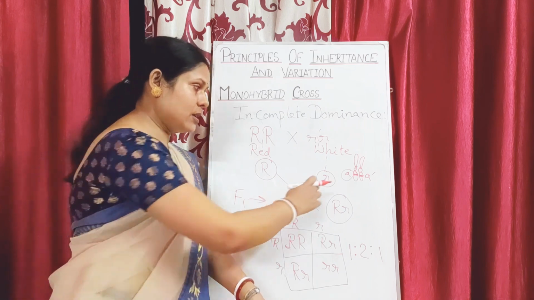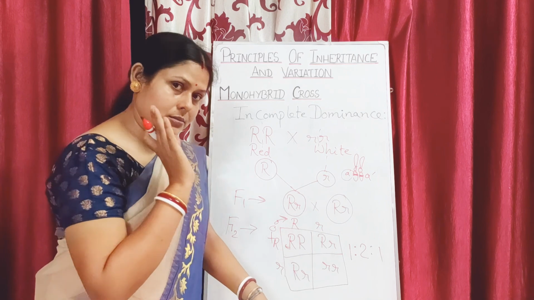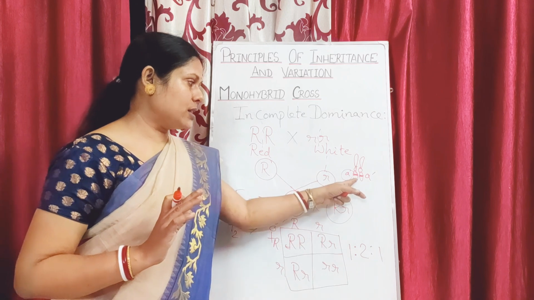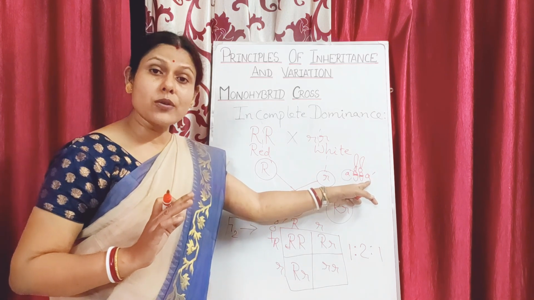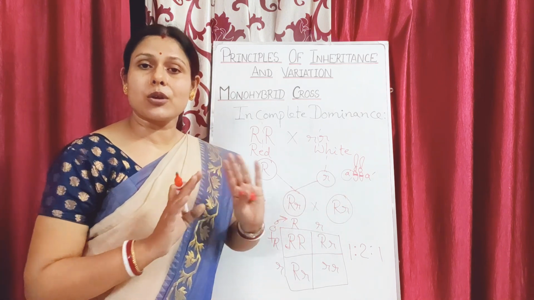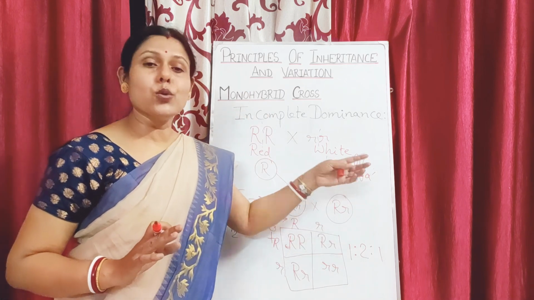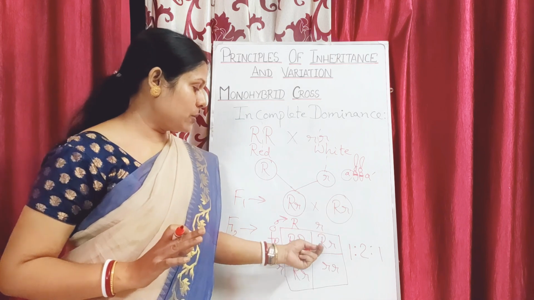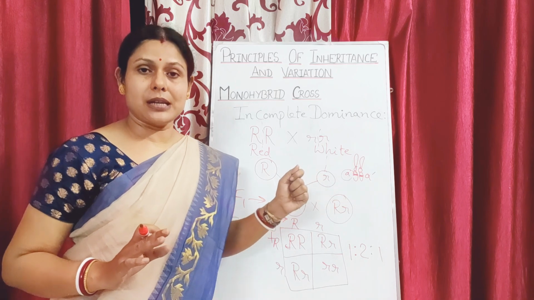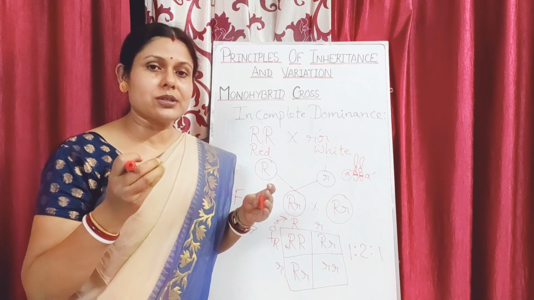Either both of them are going to produce the normal enzyme. This could be one of the conditions, that is the expression of the gene. Another one is that a non-functional enzyme is produced. That means one is producing a functional enzyme, another one is producing a non-functional enzyme, and the third case is that one is producing the enzyme but the other one is not at all producing an enzyme. So the last two, that is non-functional enzyme and no enzyme at all, will result into formation of these two characters.